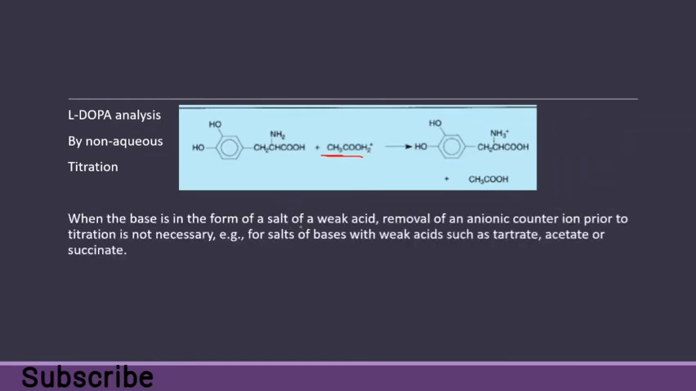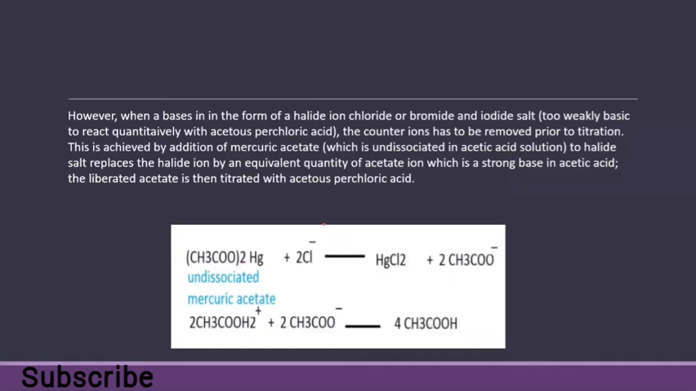When the base is in the form of a salt of a weak acid like tartrate, acetate or succinate, we don't need to remove the anionic part because it will be removed automatically during the titration. But if we have a halide ion like chloride, bromide, iodide, these are too weakly basic to react quantitatively with perchloric acid. So then we have to remove this chloride, bromide, iodide ion with the help of mercuric acetate, which is undissociated in acetic acid solution.